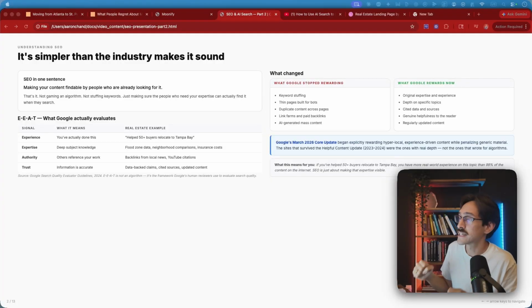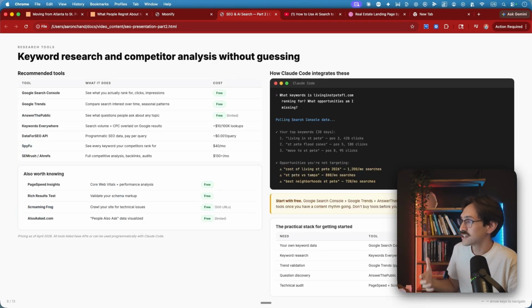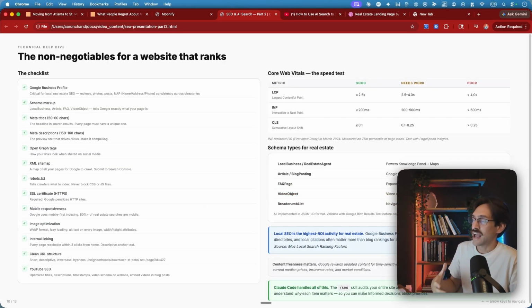SEO can feel really complicated, and that's because a lot of this stuff that is involved with having a good online presence and having a website that people can find and that's actually showing up in the search is really hard. There are a lot of technical things that you're going to want to have. You're going to want your website to be loading at a decent speed. You are going to want to have your site indexed by Google. You want to have certain things set up. If you're running ads, there's certain things you want even embedded within your code. And so there are a lot of technical moving parts.